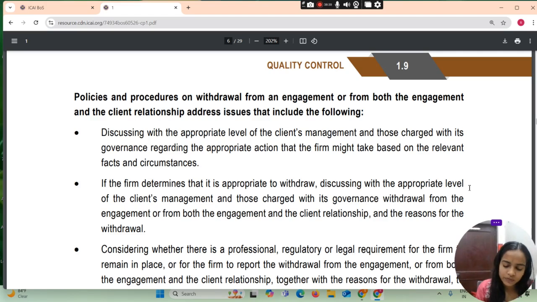Discussing with the appropriate level of the client's management and those charged with its governance the appropriate action that the firm might take based on the relevant facts and circumstances. If the firm determines that it is appropriate to withdraw, discussing with the appropriate level of client management and those charged with its governance withdrawal from the engagement or from both the engagement and the client relationship, and the reasons for the withdrawal.